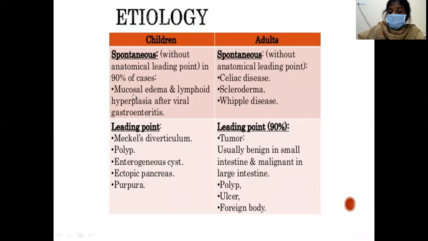This is due to inflammation or hypertrophy of the Peyer's patches. The other lead points in children are Meckel's diverticulum, polyp, purpura, HSP, enteric duplication cyst, and ectopic pancreas. Whereas in adults, spontaneous cases are less common compared to lead points, like tumors, polyps, ulcers, and sometimes foreign bodies.